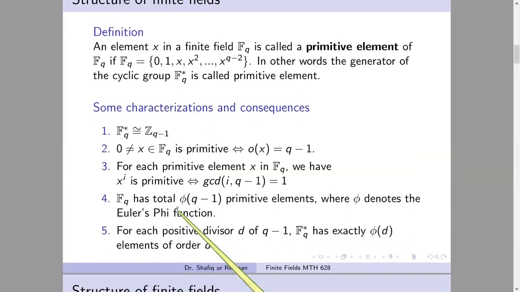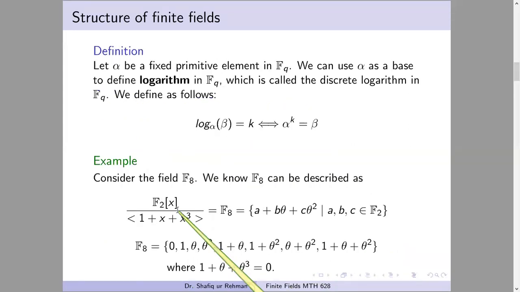So this is what we have, some easy consequences about primitive elements, roots, and cyclic groups. And now, what is the advantage of primitive elements? We can write all the elements in the power of some single element, and then we can talk about the logarithm. When you studied logarithm in reals, in positive real numbers with base 10, you are actually talking about the powers of 10.